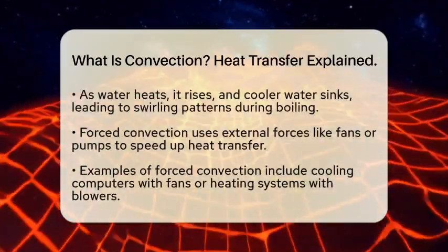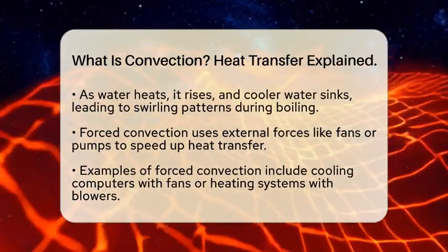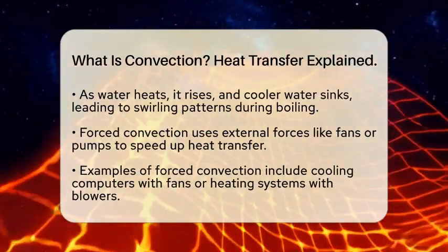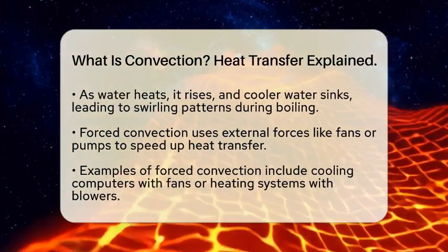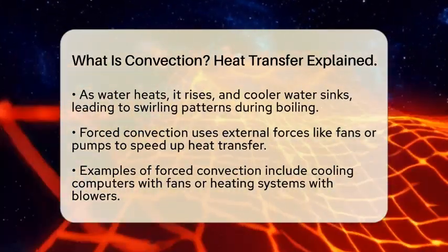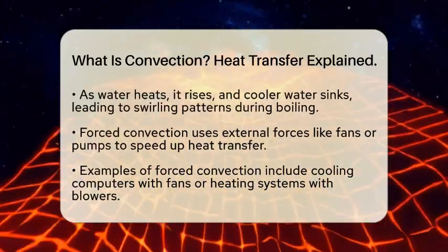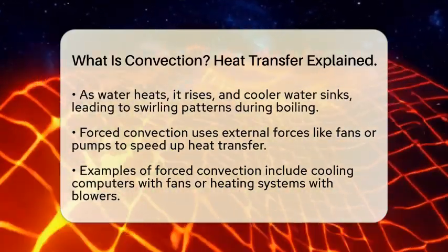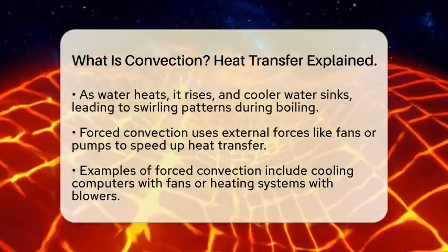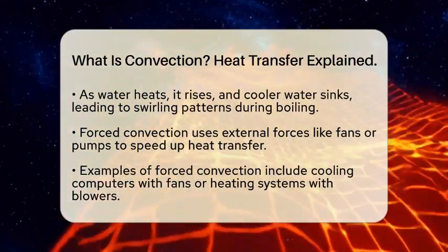In natural convection, this cycle happens because of temperature differences inside the fluid. For example, when you heat water in a pot, the water at the bottom gets hot first. It rises because it's less dense, and cooler water moves down to replace it. This process keeps going until the entire pot heats evenly. That's why boiling water has those swirling patterns.